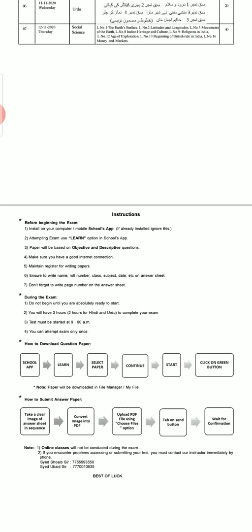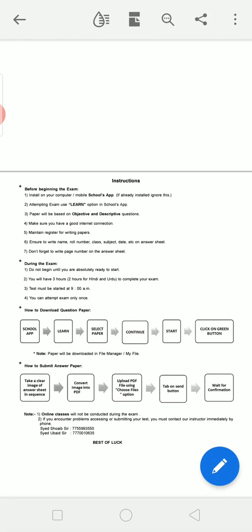How to submit the answer paper? Now in the given timing we have to write the paper, and how to submit the answer paper is also very important. After solving, how will you submit it? Make a clear image of the answer sheet in sequence, page number 1, 2, 3, 4, 5, 6. In this sequence we have to take clear photos, and then convert the images into PDF. Then upload the PDF file using the choose file option which is given in the app.